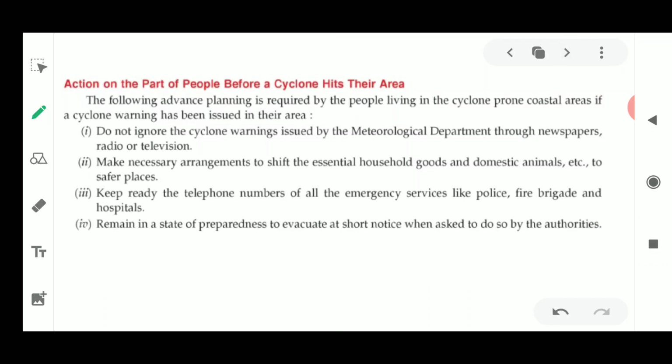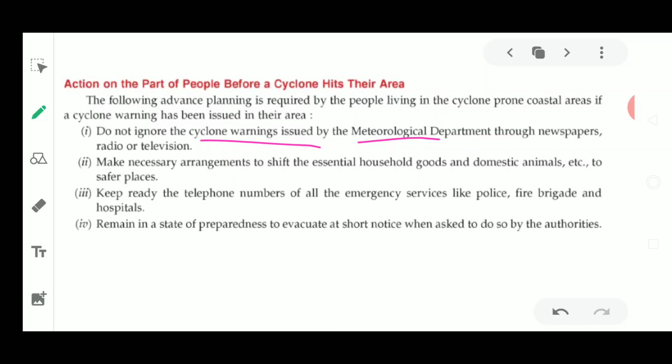Next, what actions should people take before the cyclone hits an area? The actions to be taken are: they should not ignore the cyclone warning. This is very important, and it is given by the meteorological department. I told you what a meteorological department is. It is a department which gives weather reports on a daily basis and a monthly basis. It even gives reports of natural disasters which are arising. It warns the people through newspapers, televisions, and radios.